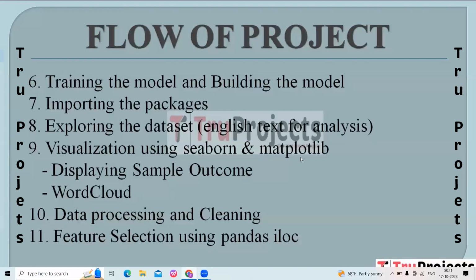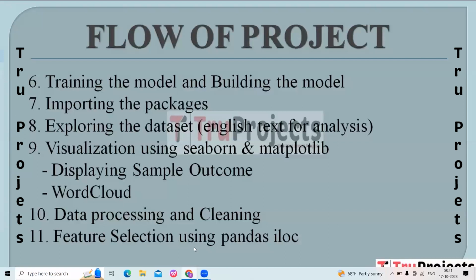The next step is visualization using Seaborn and Matplotlib. This involves creating visualizations such as sample outcome displays, word clouds, etc., using the Seaborn and Matplotlib libraries. Visualization aids in better understanding the data and its patterns. The next step is data processing and cleaning. The text data is processed and cleaned to remove noise, irrelevant information or inconsistencies. This step is vital for improving the quality of input data for analysis.